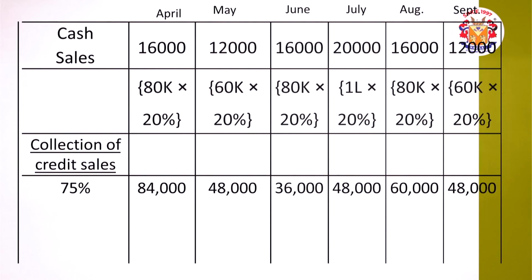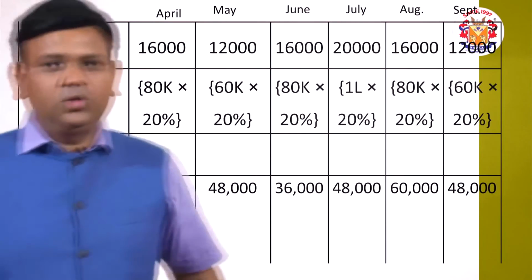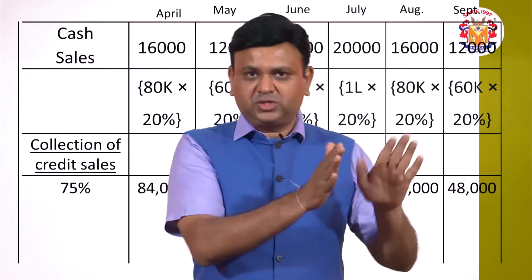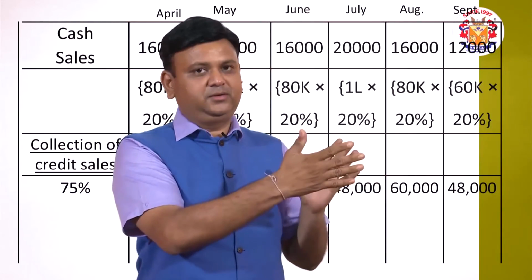Now the turn of the remaining 25% of credit sales. It comes to 20% of the total sales. Whatever the total sales, we understand 20% is cash, so that is collected.